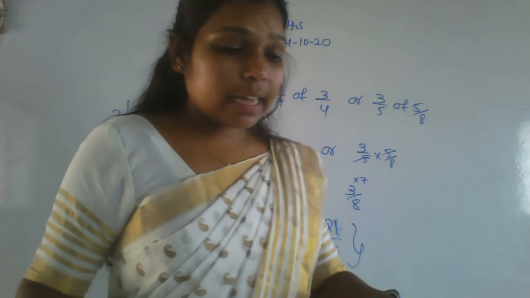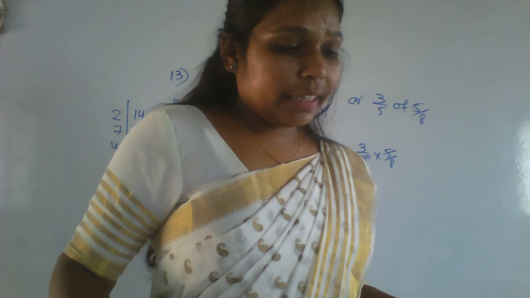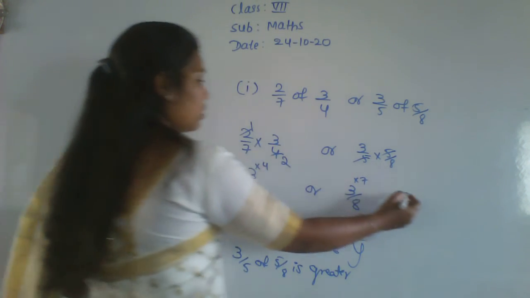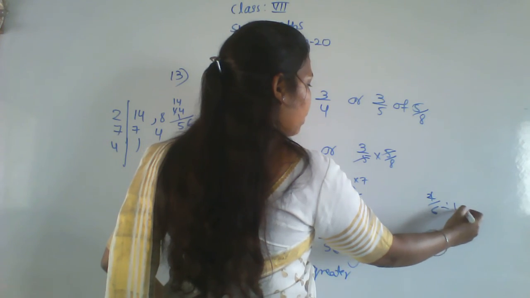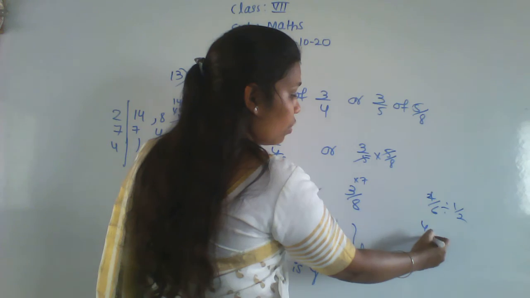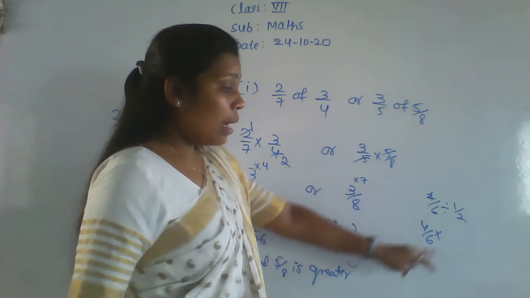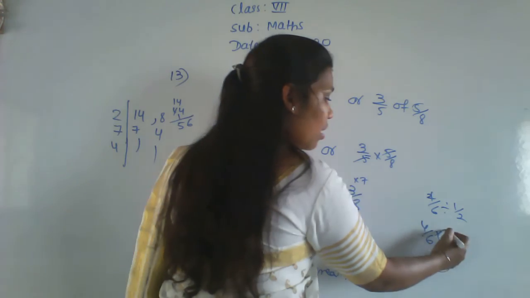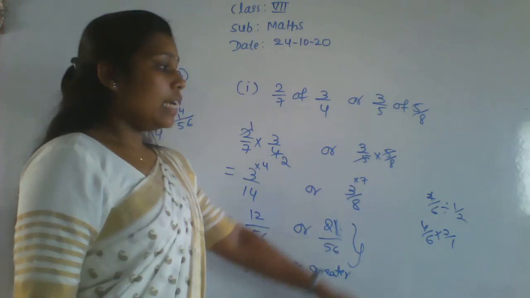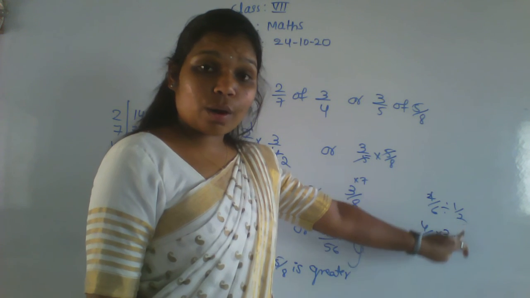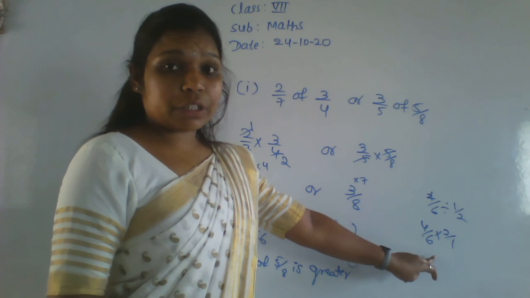Next, in the next class, we'll solve 2.3. That is the division of a fraction. Okay? Division of a fraction is nothing but, see here, 4 by 6 divided by 1 by 2. Whenever there is a division, after 4 by 6 we have to write the multiplication sign and the reciprocal of the next number, that is 2 by 1. If we use the multiplication here, then this converts to a reciprocal of this number. That is the division process.